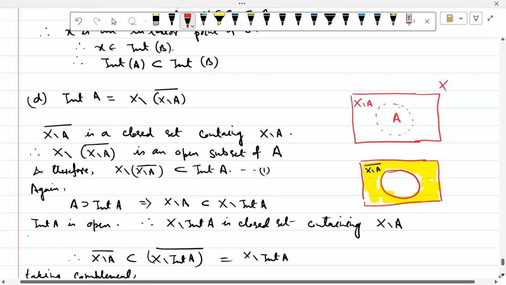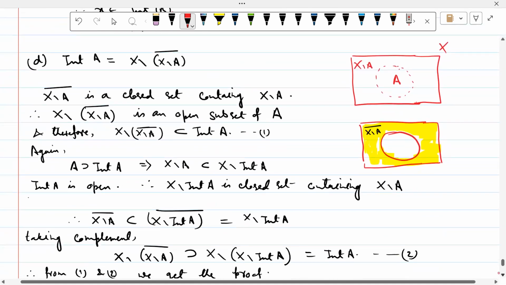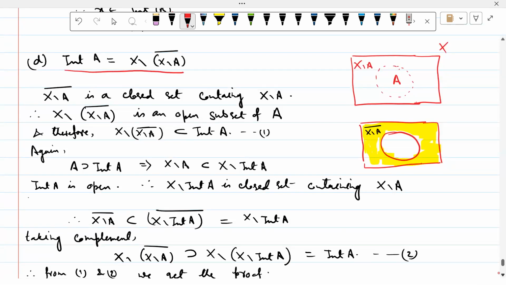Now, next result is very interesting. Int A is equal to x minus closure of (x minus A). A bar means closure. আমরা যদি এখানে পিকচার দিয়ে বোঝার চেষ্টা করি, this is x, এখানে A আছে, তার বাইরে x minus A. So what is x minus A closure? X minus A closure is also taking this boundary of A. Somehow looks like.